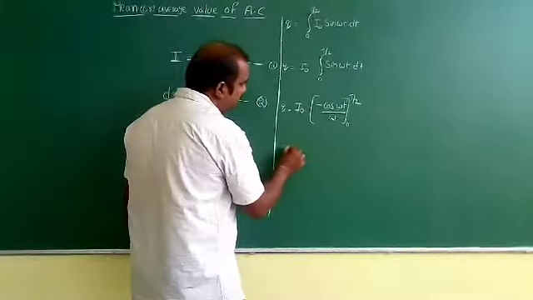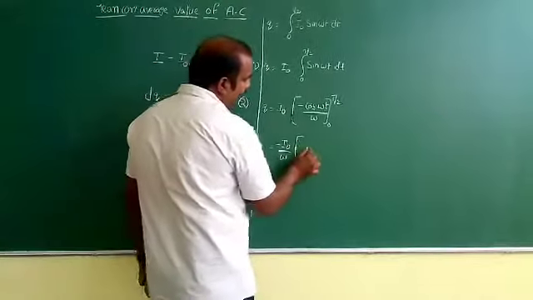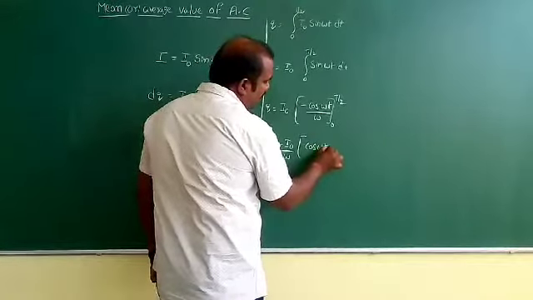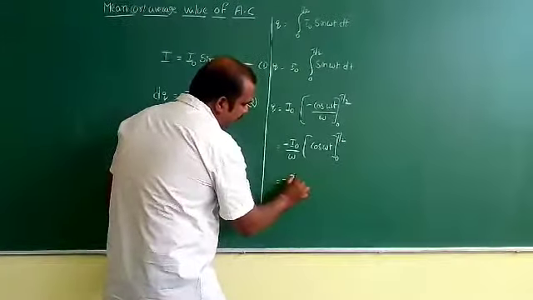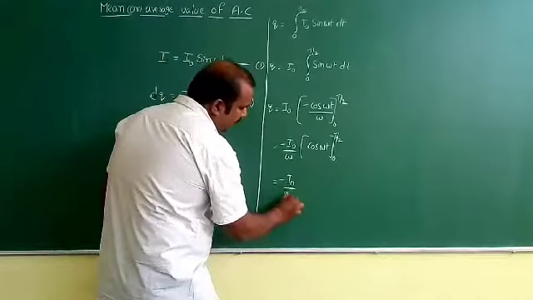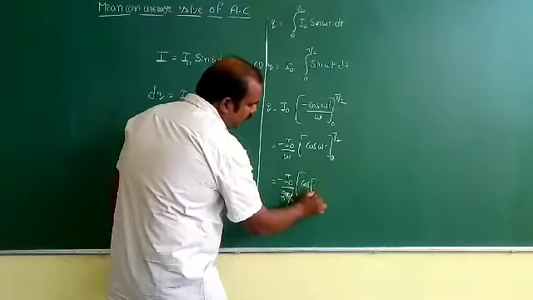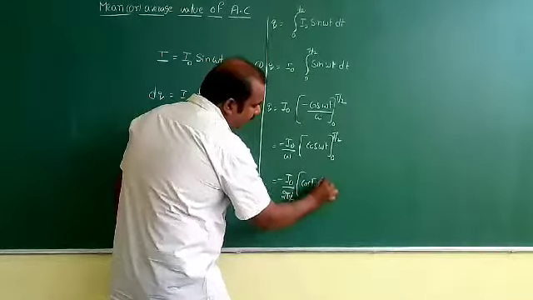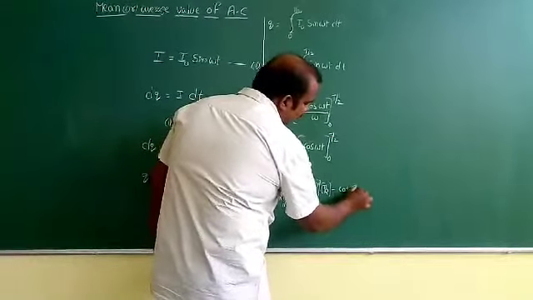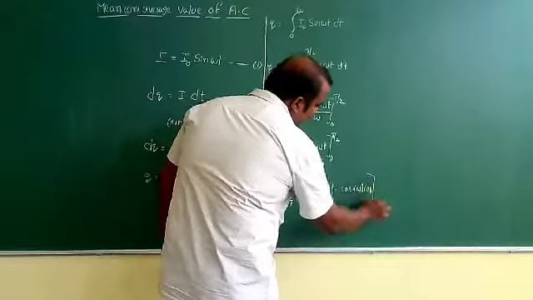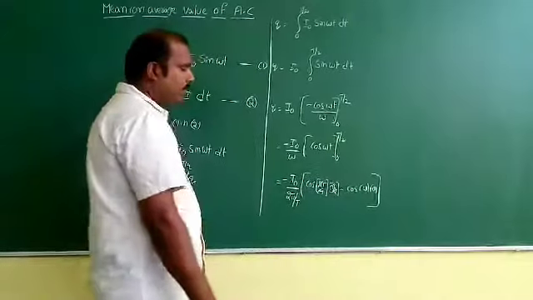If I take the minus common, minus I naught by omega, it will be cos omega t with limits 0 to t by 2. Omega value you can take as 2 pi by t. Now here I can take cos of omega, value 2 pi by t, and time value t by 2, minus cos of omega into 0. Now t cancels, 2 cancels, and it will be cos 180.